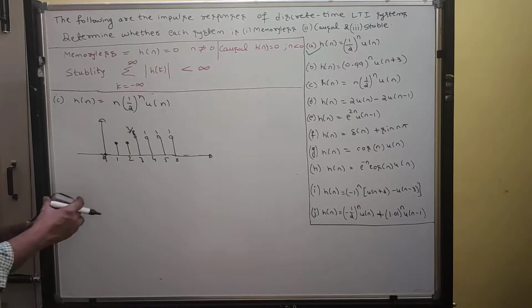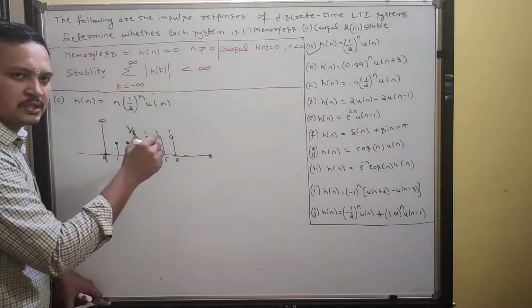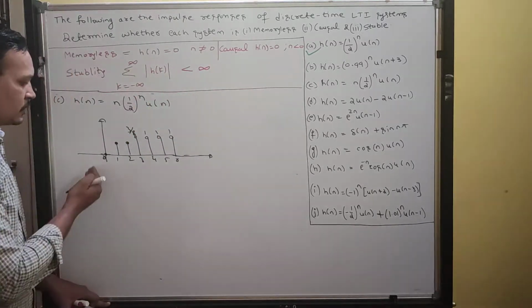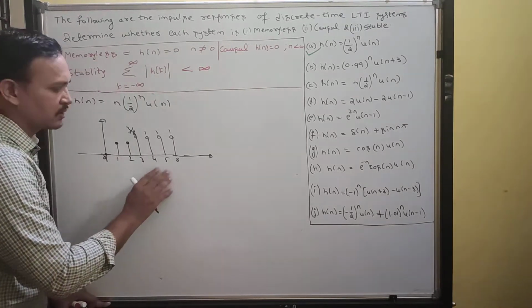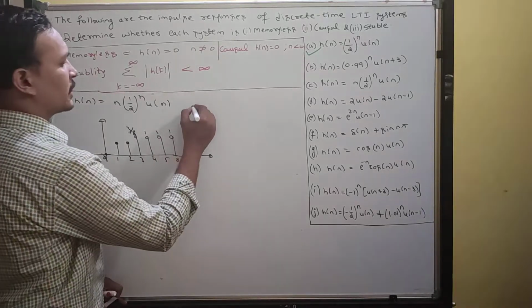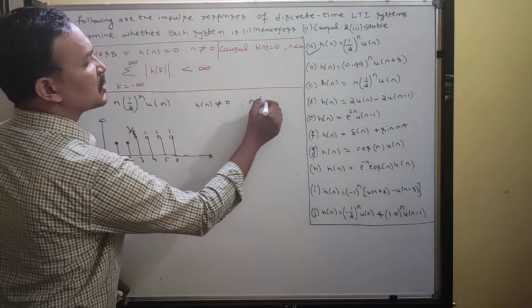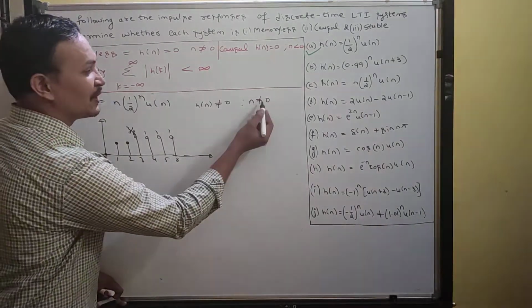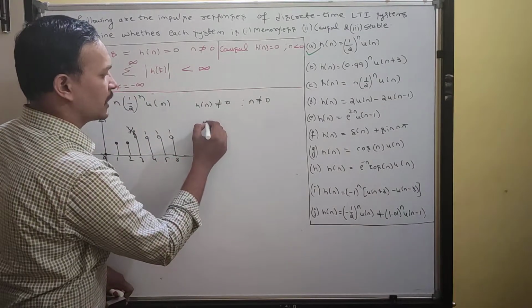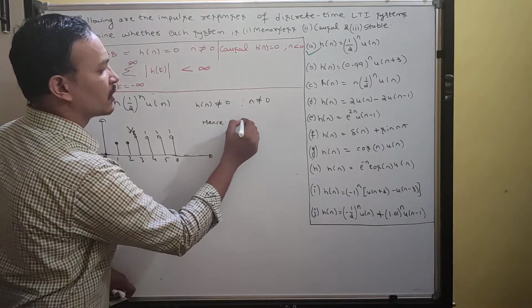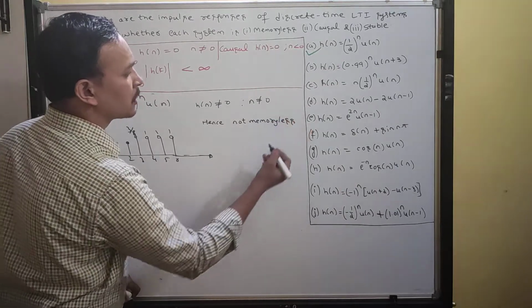Not required. But see the condition for memoryless. What is h of n? You should get 0 if n is not equal to 0. See, for n less than 0, I am having 0. But for positive n values, magnitudes are there. Therefore, what can I write? H of n is not equal to 0 when n is not equal to 0. When n is not equal to 0, you should get 0, then you can say memoryless. But it is not. Hence it is not memoryless. Understood?